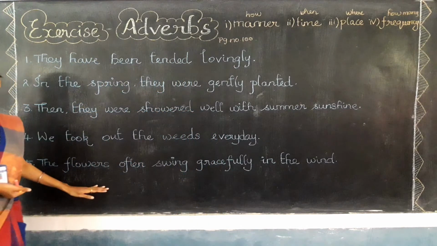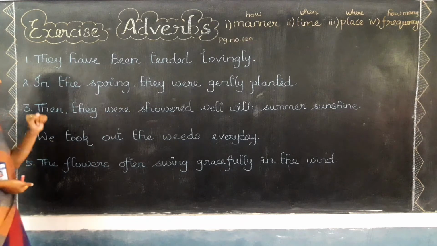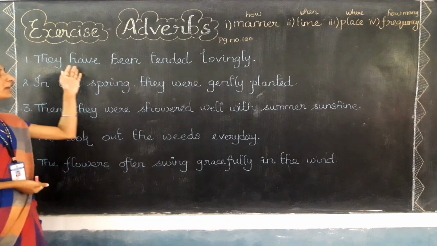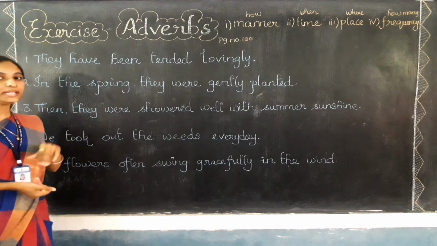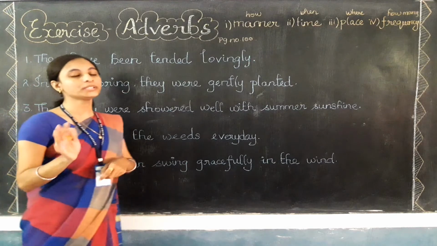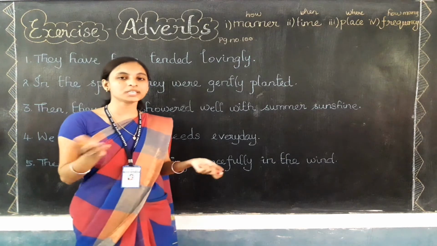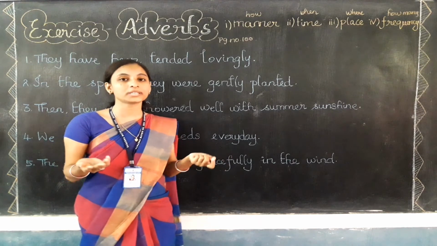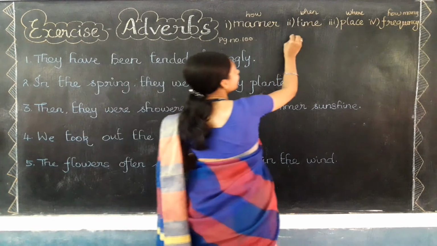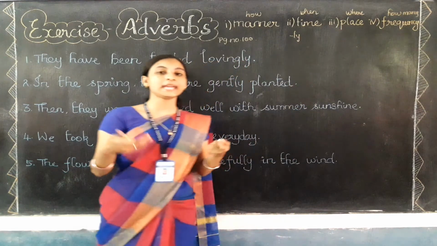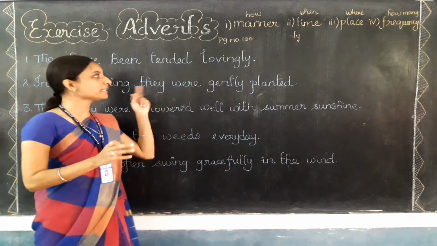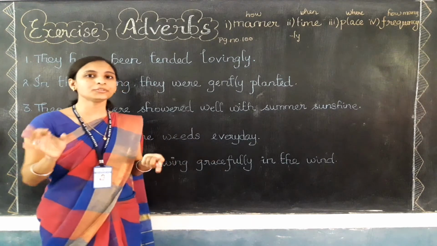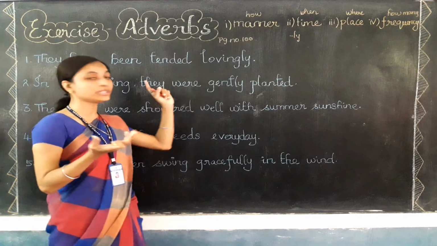Okay, children. Let's start doing the exercise. There are 5 questions given, so let's do them one by one. First one: they have been tended lovingly. Here you need to find out the adverb. I can give you a clue: some adverbs may end with ly. Firstly, is there any word after the verb or before the verb? Can you find any word which ends with ly?